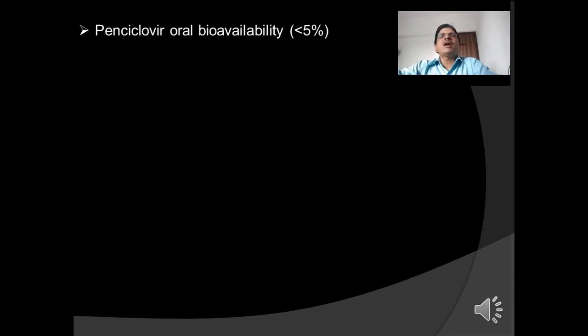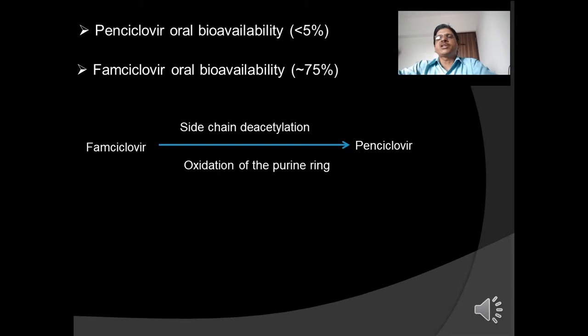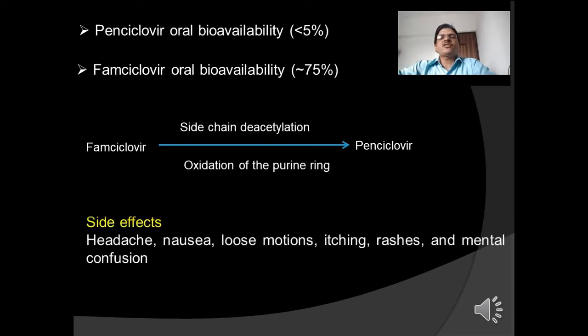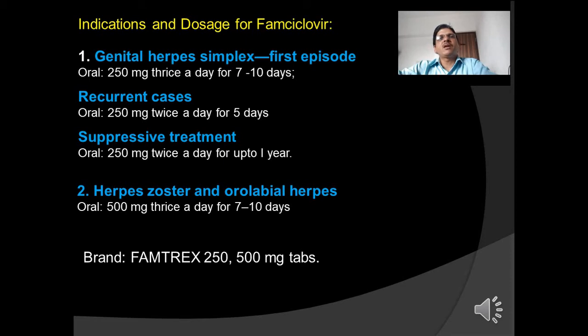Oral penciclovir has low bioavailability, less than 5%, but its prodrug famciclovir has high bioavailability, about 75%. Famciclovir, upon absorption, is rapidly converted to penciclovir by deacetylation of the side chain and oxidation of the purine ring. Side effects of famciclovir are headache, nausea, loose motions, itching, rashes, and mental confusion. Indications for famciclovir include genital herpes simplex, herpes zoster, and orolabial herpes.